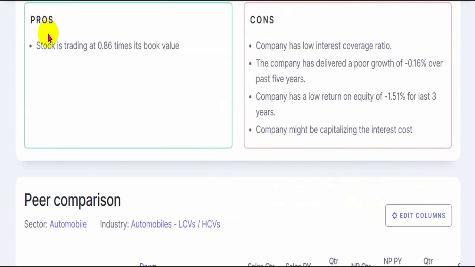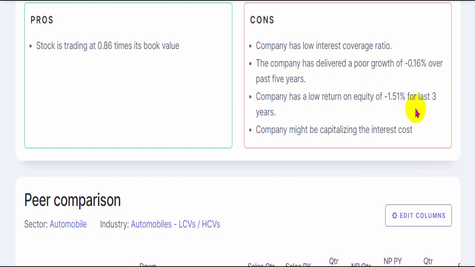Let us look at its positives and negatives. Currently it is trading at a discount to its book value, and therefore at least valuation wise we are getting it at a good price. The company's interest coverage is very low, in fact negative because of losses in the recent years. It has also seen a drop in its overall revenue generated from where it was 5 years back, at around 0.16% compounded over the last 5 years.